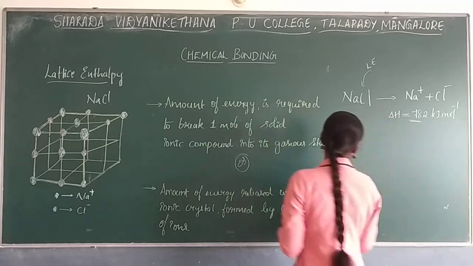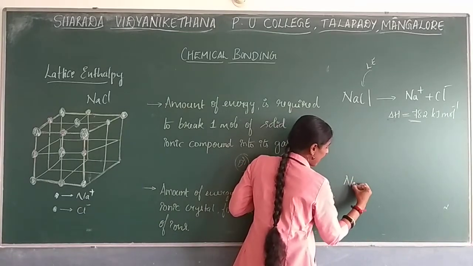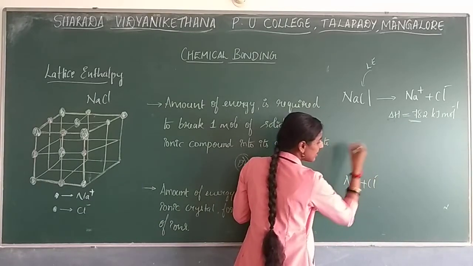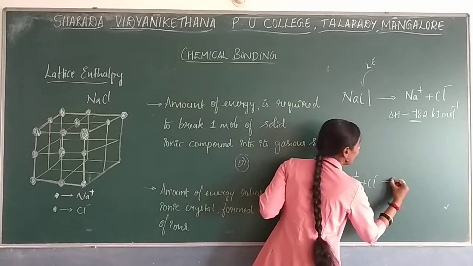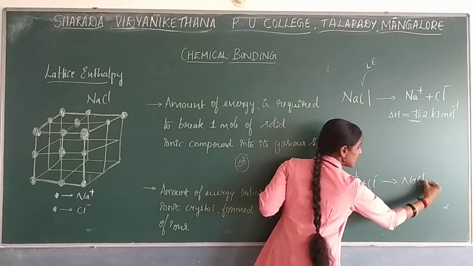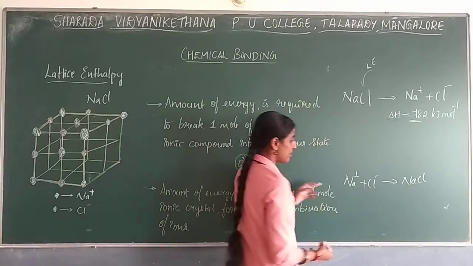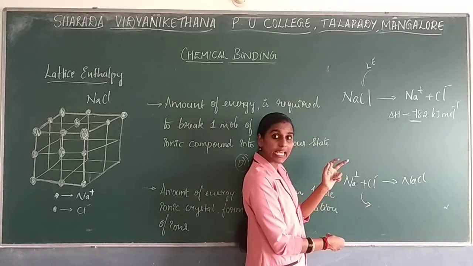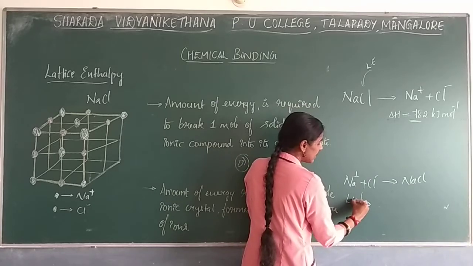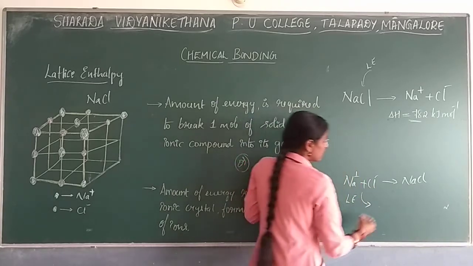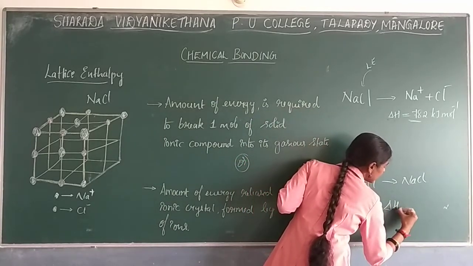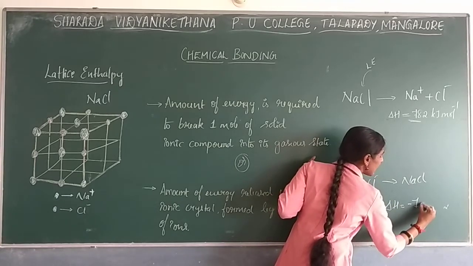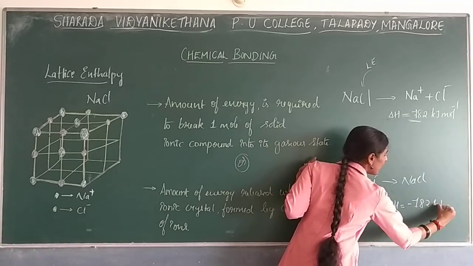So now here, this Na+ as well as Cl- combine with one another to form the NaCl crystal, sodium chloride crystal formation takes place. So when these combine, some amount of energy will be released outside, which we also consider as lattice enthalpy. So the lattice enthalpy for this is minus 782 kilojoule per mole.